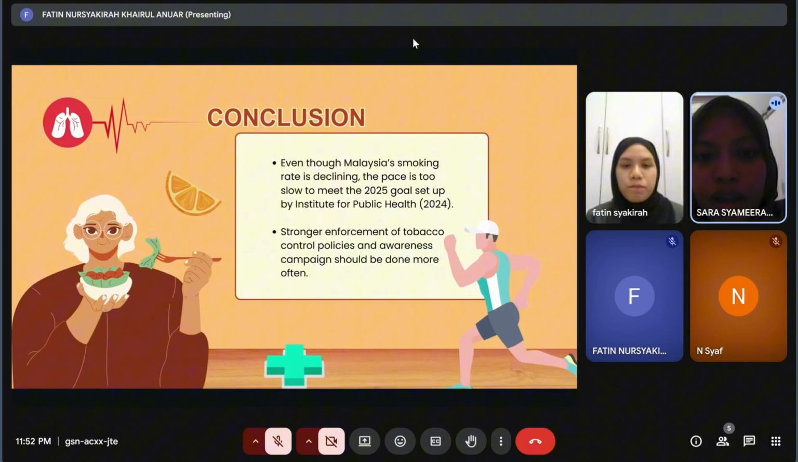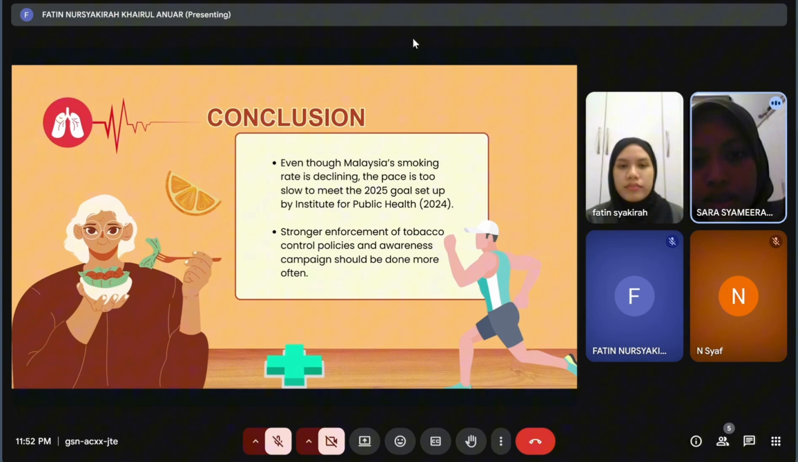Now that we have seen both the smoking trend and the spending pattern, let's move on to our conclusion. To conclude, even though Malaysia's smoking rate is slowly decreasing, it is not fast enough to meet the 2025 goals set by the Institute for Public Health 2024. This means that steps taken so far are still not strong enough.